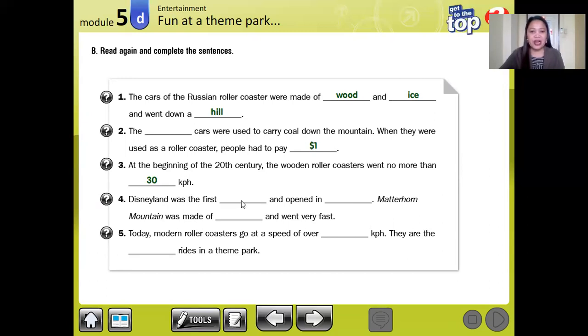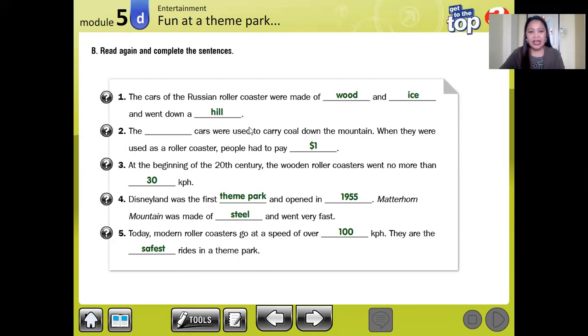Disneyland was the first theme park and opened in when? 1955. Matterhorn Mountain was made of steel and went very fast. All right. Today, modern roller coasters go at speeds of over 100 kilometers per hour. They are the safest rides in the theme park.